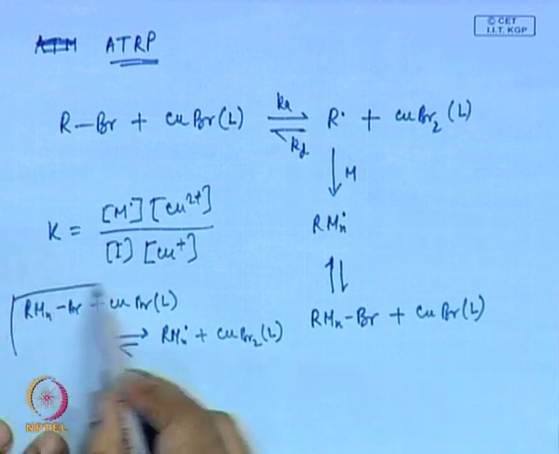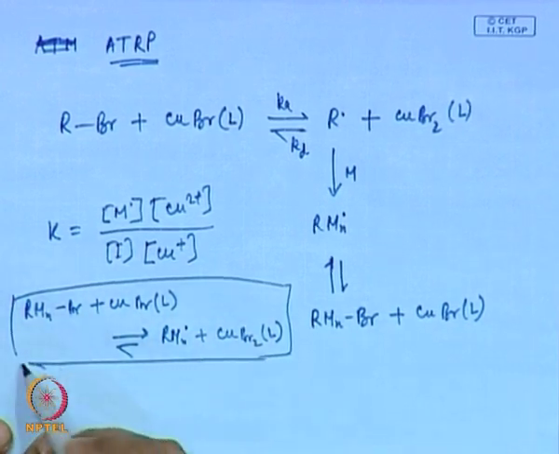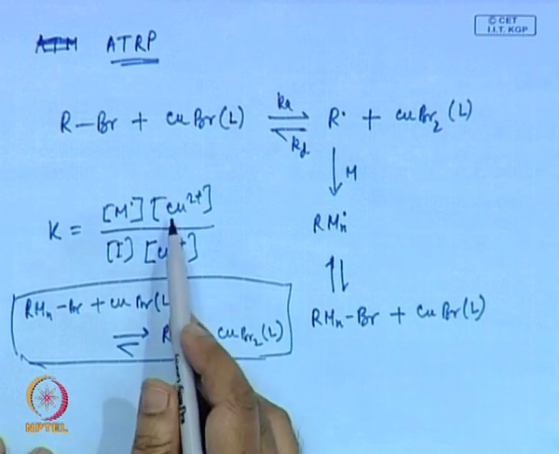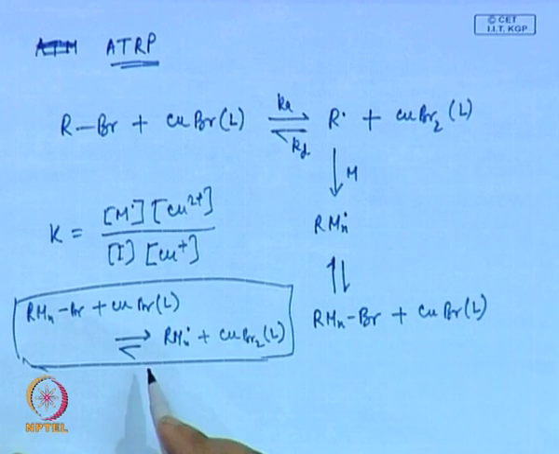So this reaction, the K of this reaction would be given by this.